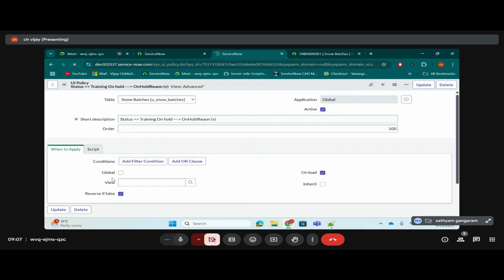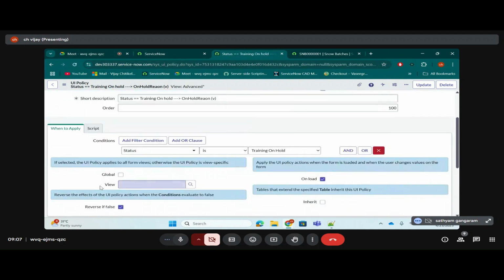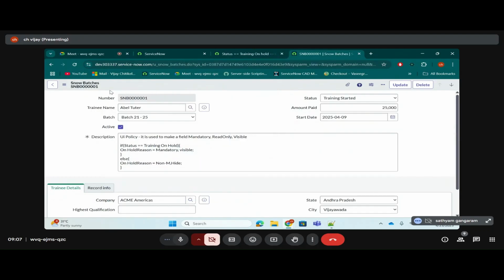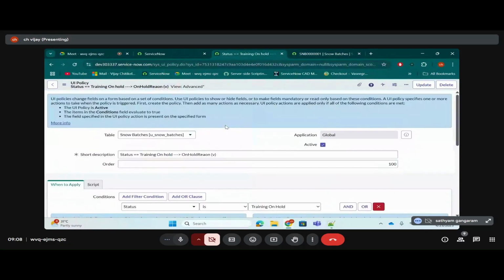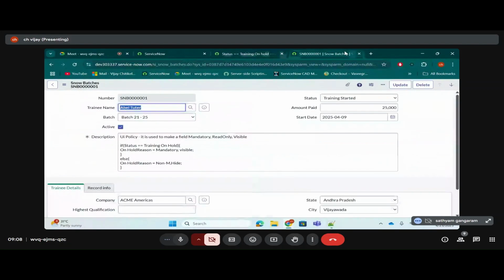So in this case, I unchecked it and I didn't give any view name. If you uncheck it and if you don't give any view name, the system will treat it as the default view. I was in default view now, right? I told you how you can distinguish between the default view and other views: you don't see the view name here. Now if I refresh the page, what happens? This UI policy will work only on the default view. Now you see, it is working here. I was in default view now. That's why it is working.